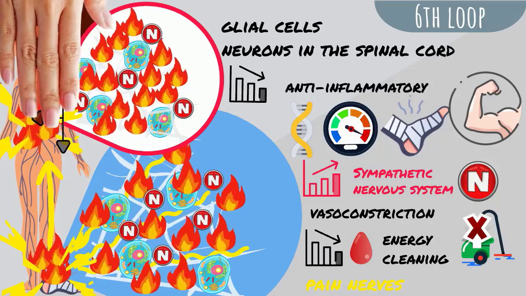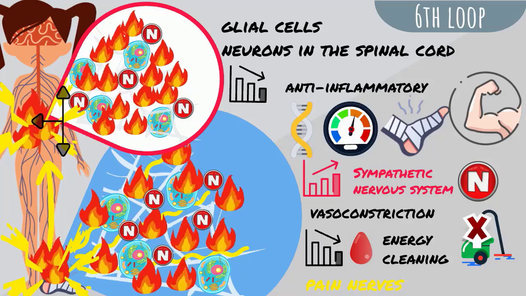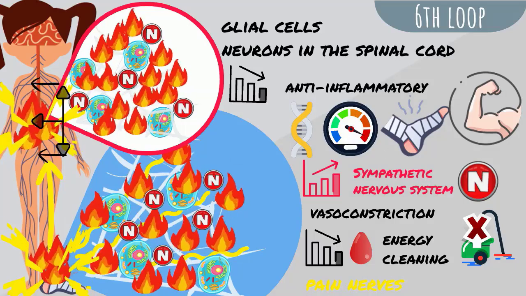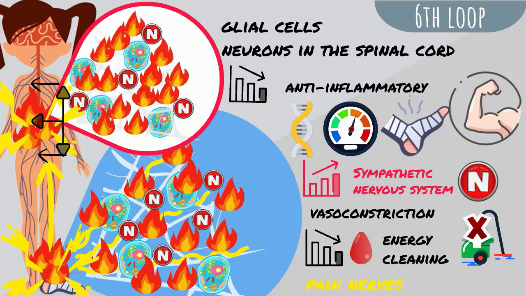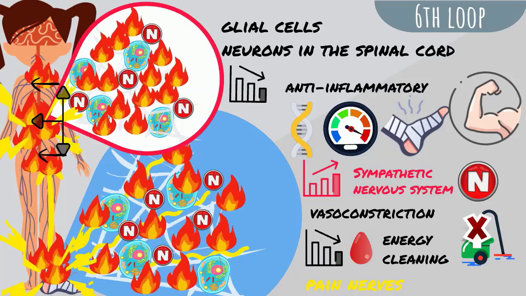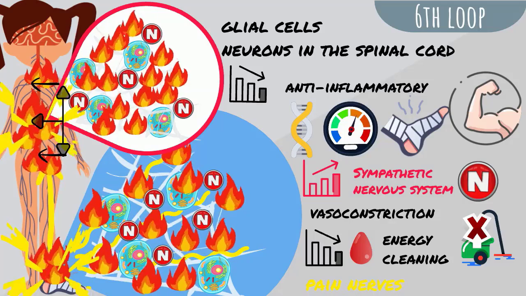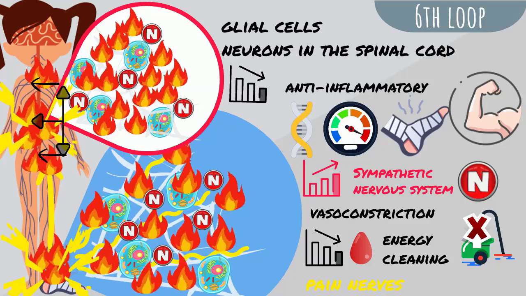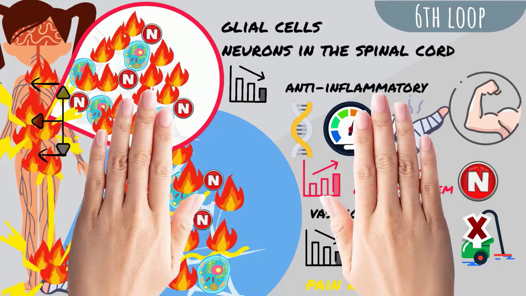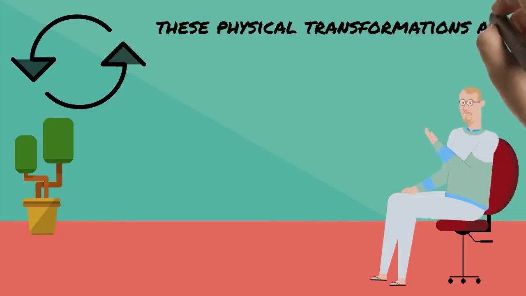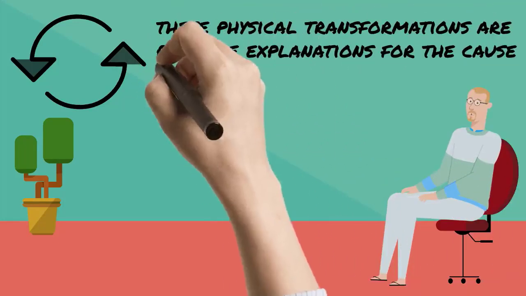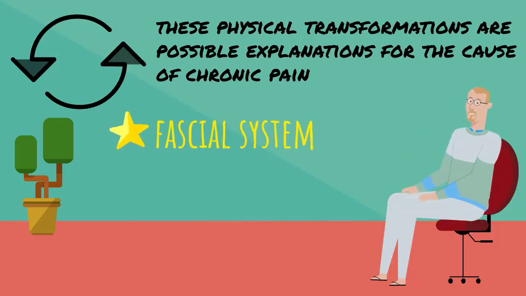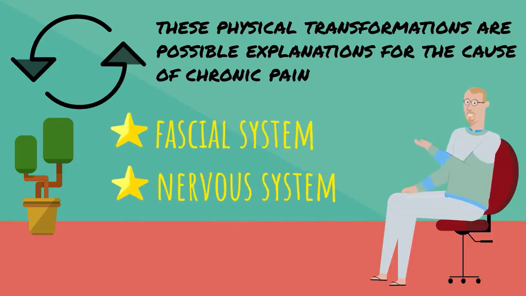Finally, because of the upward and downward connections of the sympathetic autonomic nervous system, which connects several levels in the nerve ganglia, all these effects can spread to other levels of the spinal cord than the one linked to the peripheral fascia. An initially local problem can then spread to other parts of the body. All these physical transformations illustrate possible explanations for the cause of chronic pain, as well as the essential role of the fascial system and the nervous system in the creation and maintenance of pain.